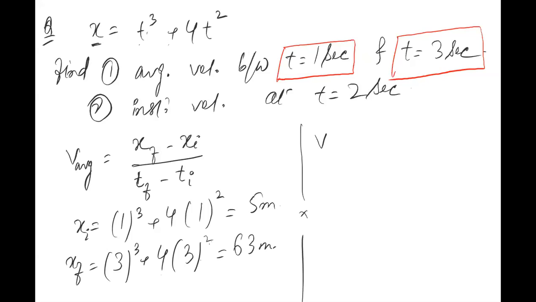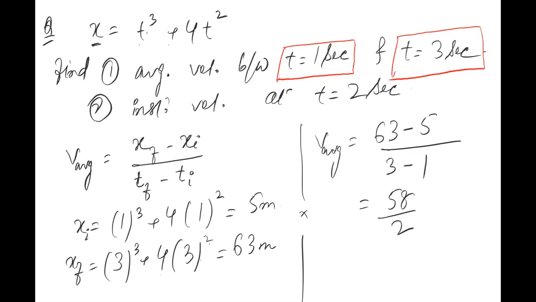Now v average would be equal to what? This will simply be 63 minus 5 divided by final value of time minus initial value of time, and the initial value of time has been taken as 1. So 63 minus 5 becomes 58, divided by 2. Is it correct? So this will become equal to 29 meters per second.